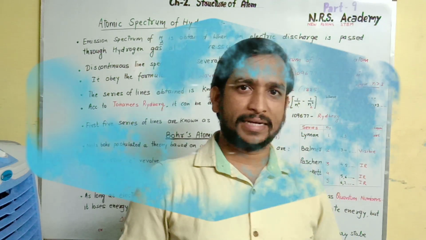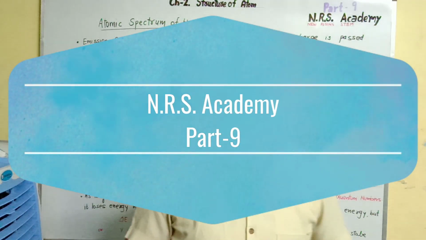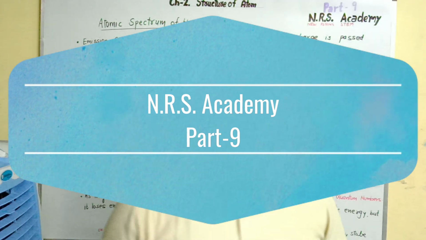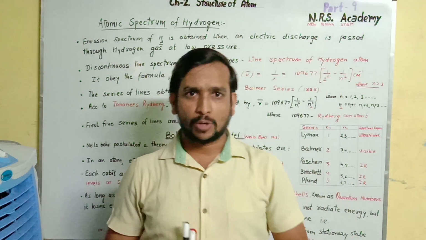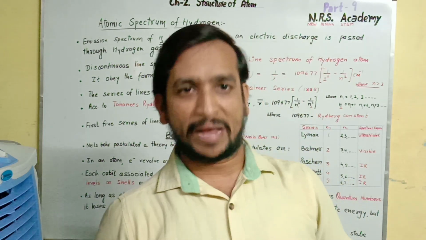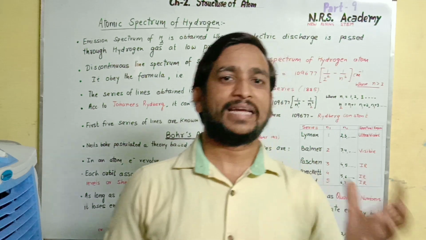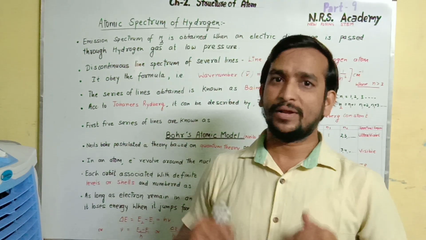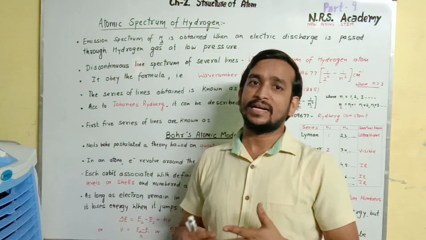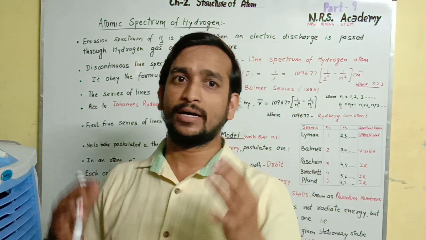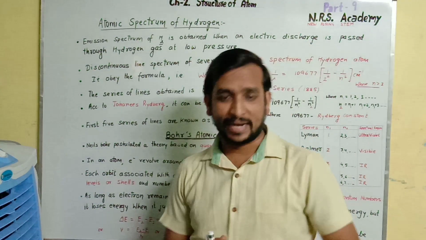In the last video, that is part number 8 of chapter 2, Structure of Atom, we discussed the electron absorption spectra or electron emission spectra, that is, the type of spectra observed whenever the electrons get excited. In this video, we'll talk about an example, that is hydrogen. So we'll talk about the atomic spectrum of hydrogen.